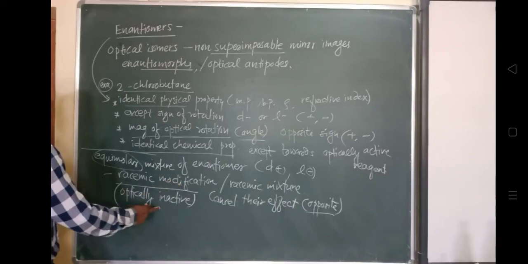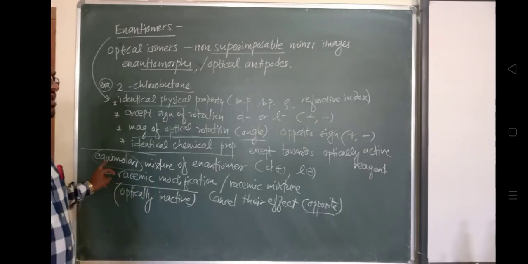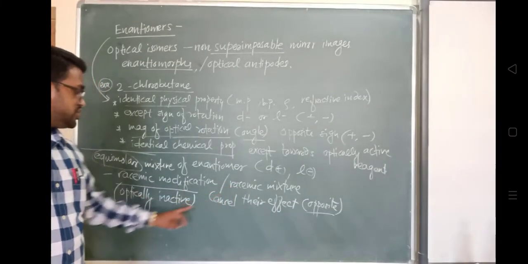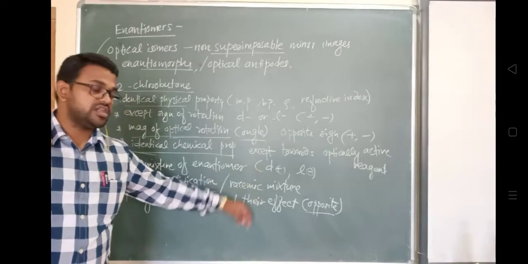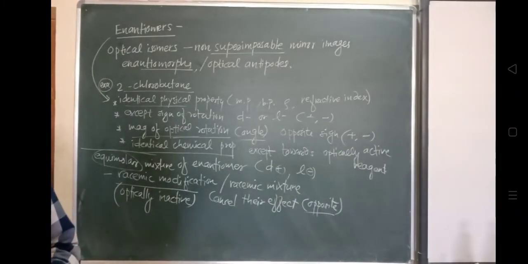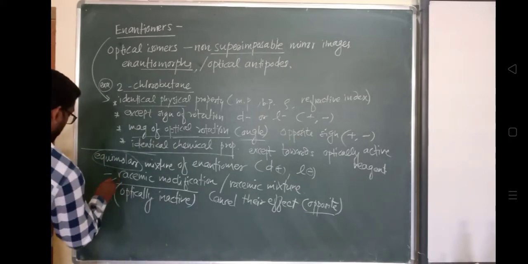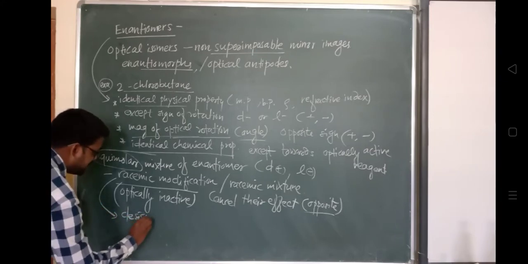ऑप्टिकली इनएक्टिव होगा. Okay, so dextrorotatory and levorotatory kind of compounds, when they mix in equimolar concentration, they will form a racemic mixture, and this racemic mixture will be optically inactive because they will cancel their effect. They will cancel their effect due to their rotational effect in opposite directions. Okay, so a racemic modification will be designated by this.